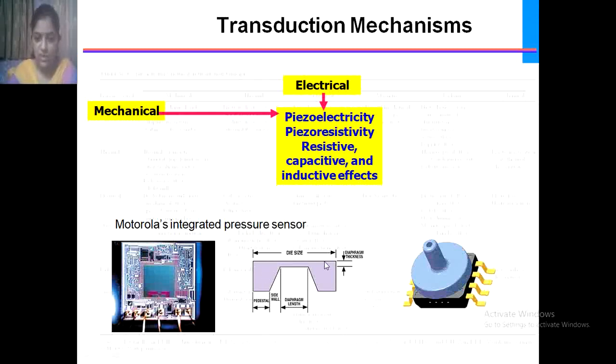Here you can see the structure: this is the pedestal, side wall, diaphragm length and the diaphragm thickness. According to that, if a mechanical force is applied over it, it will generate vibration, and that vibration is converted into an electrical signal.